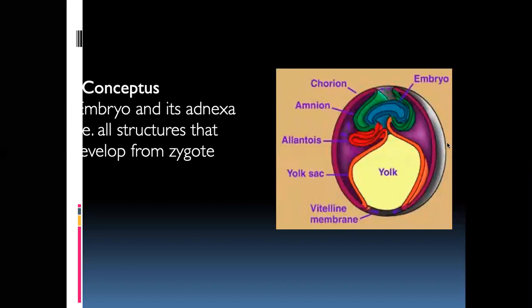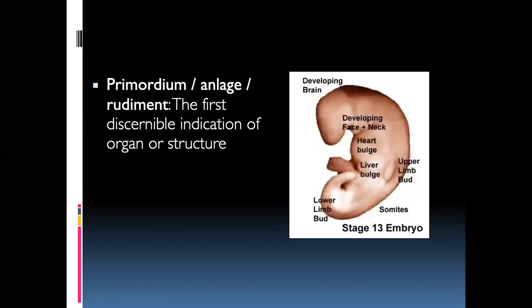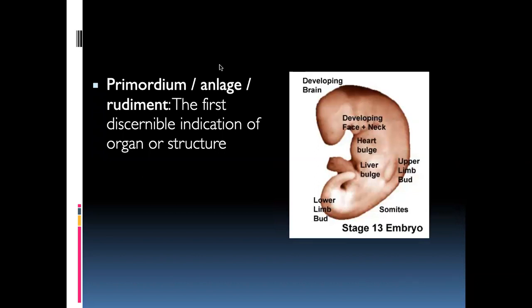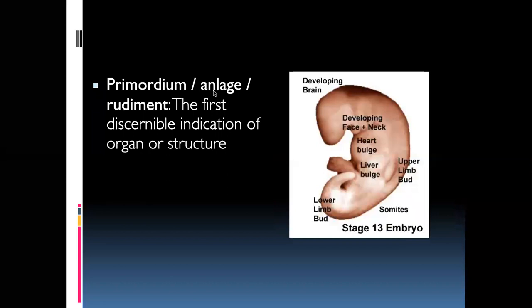It contains the embryo as well as all the structures related to the development of the embryo. Okay, primordium. What is the word primordium? It is also called analgae, or rudiment. So what does that mean? This is the first discernible indication of an organ or a structure.